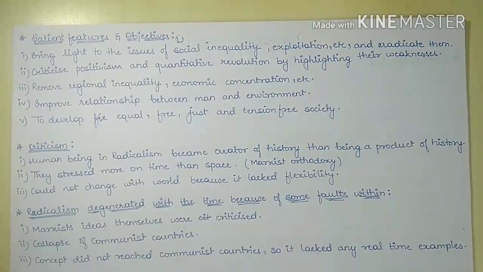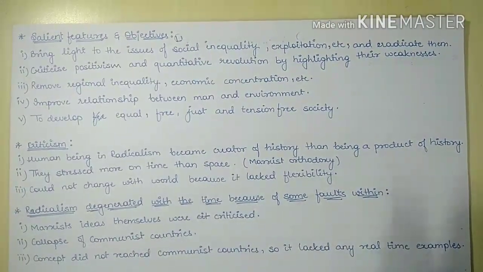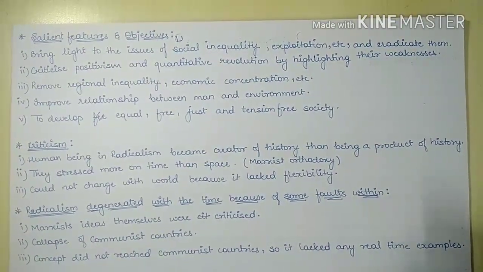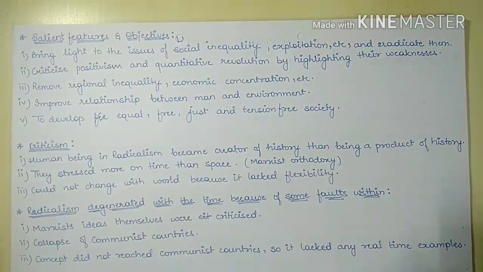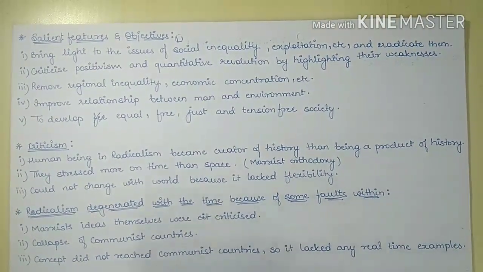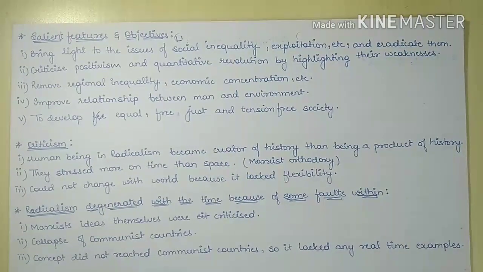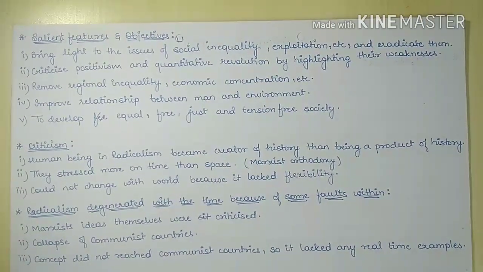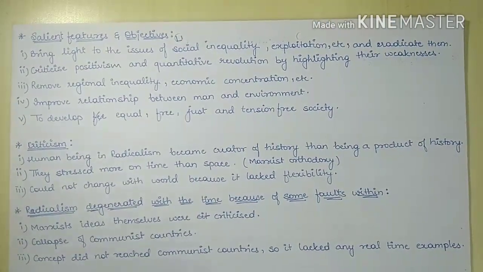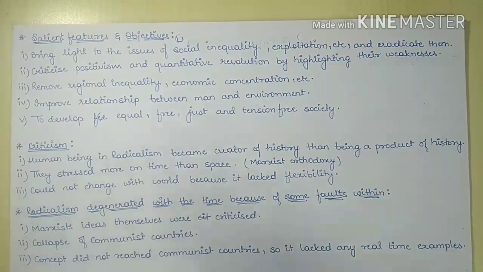Now, if we talk about the salient features and objectives of radicalism, we will see that it tried to expose the issues of inequalities, exploitation, deprivation, and discrimination, and all such sort of exploitations that were done by the capitalist countries. Okay.